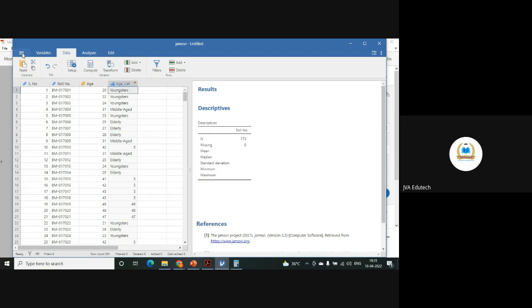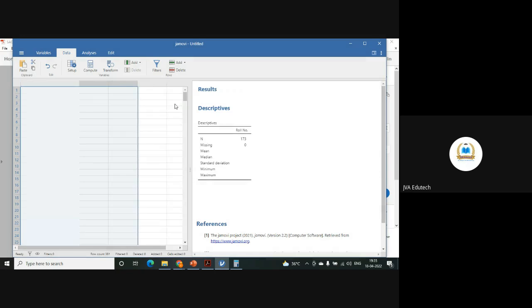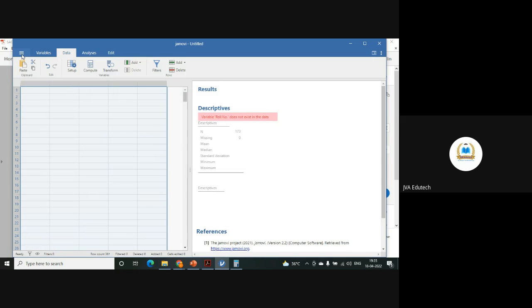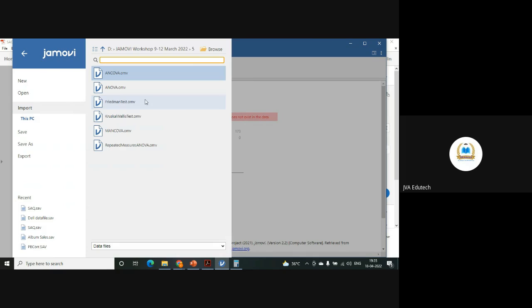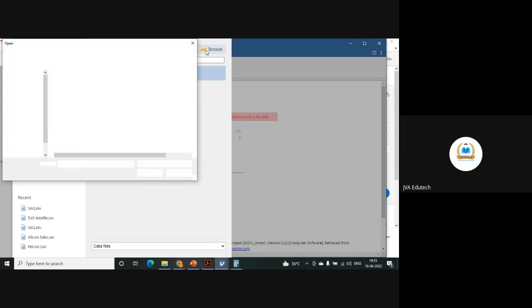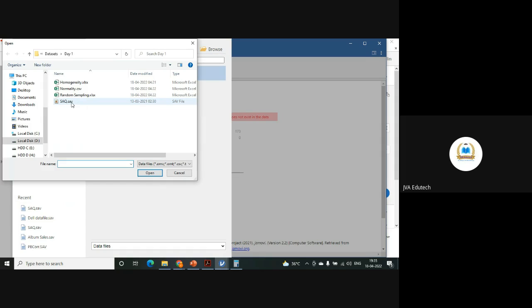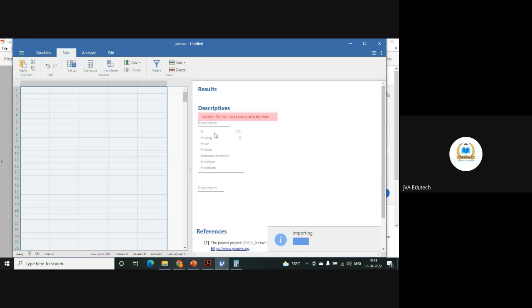So for that, I would like to delete all this and open a new data file. Delete variables. Okay. So I will open a new data file, and let's say I'm opening this saq.sav SPSS file. It can support any kind of files.